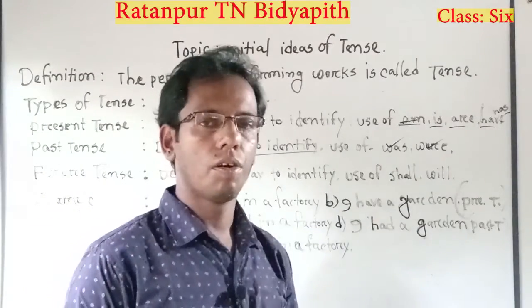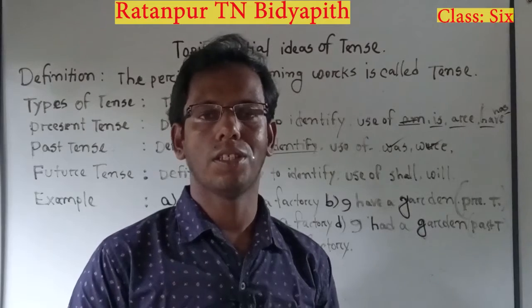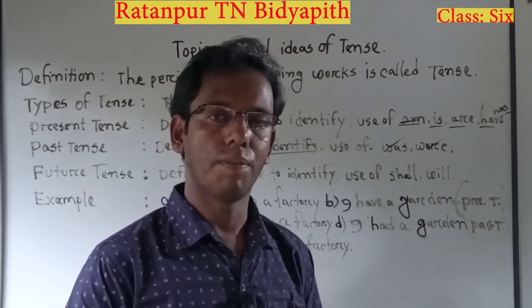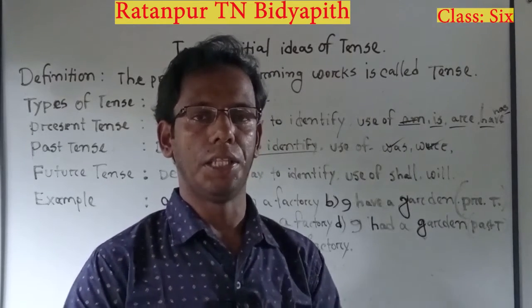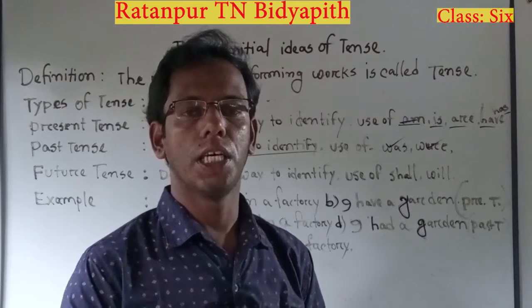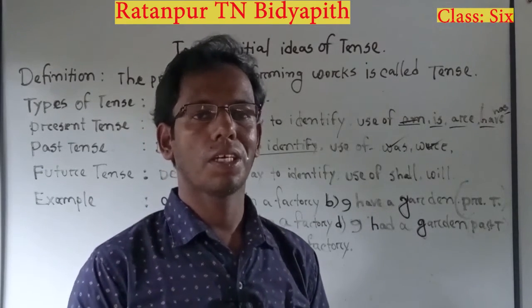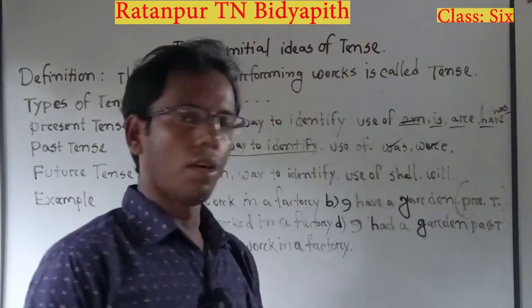Then where? Were is used after plural number. They were dancing. They were swimming. They were constructing. Okay. In this way, we can bring different types of examples.